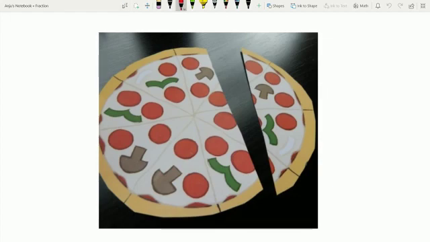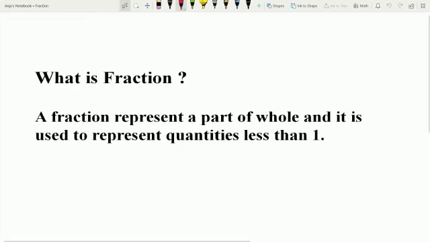तो क्या ये भी फ्रैक्शन है? No, because it is not equally divided into two parts. ये two parts में तो divided है पर इसके दोनों parts equal नहीं है. So we cannot consider it as a fraction. Fraction means equal sharing. So what is a fraction? A fraction represents a part of a whole and it is used to represent quantities less than 1.